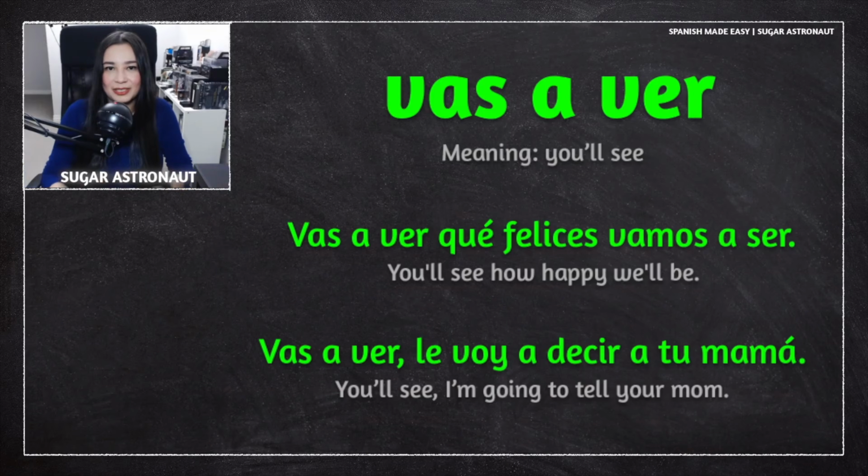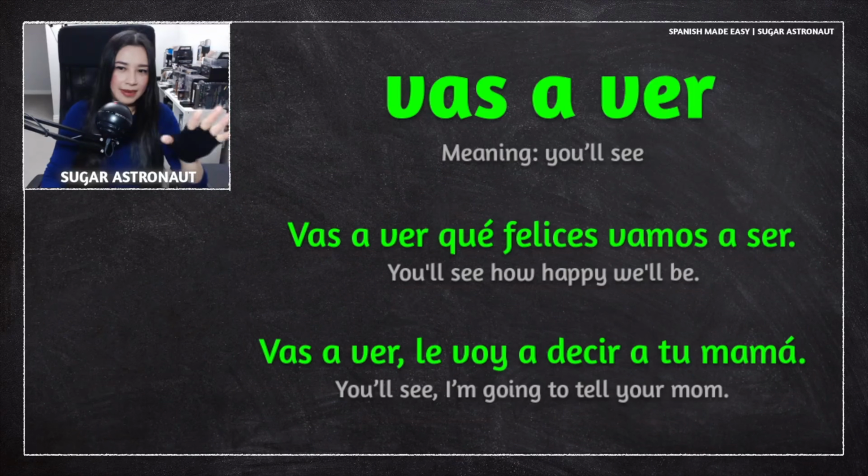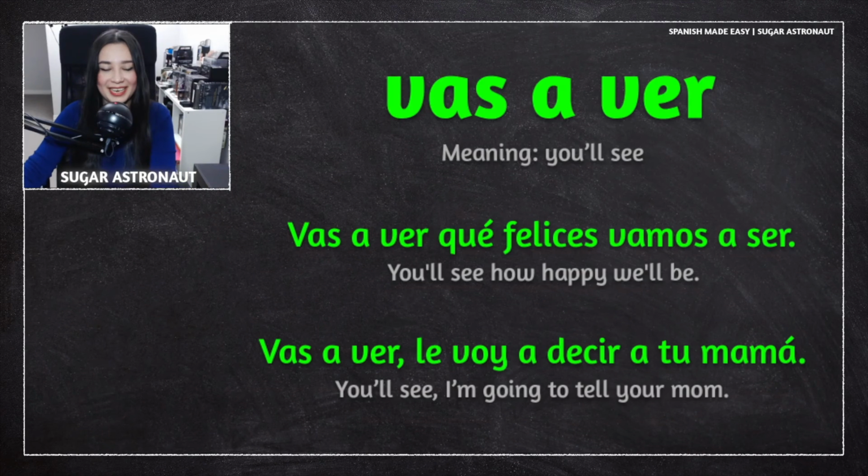That's the literal translation, but just remember that vas a ver is an expression that means, you know, you'll see, I'm gonna do something, or you'll see, this is gonna happen. You'll see, you know, that kind of expression. Vas a ver, le voy a decir a tu mamá. You'll see, I'm going to tell your mom. So you'll see, don't you try me, because I'm going to tell your mom you are misbehaving.